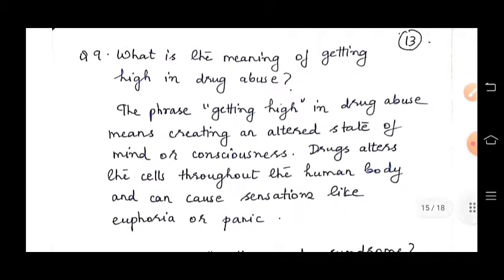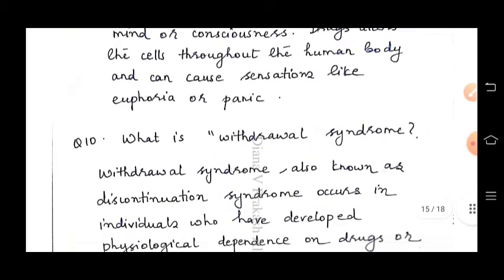What is the meaning of getting high in drug use? Getting high in drug use means creating an altered state of mind or consciousness. Drugs alter the cells throughout the human body and can cause sensations like euphoria or panic.